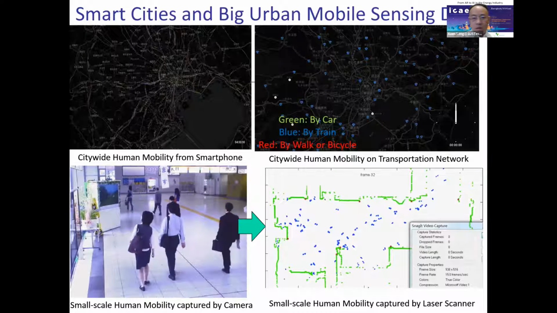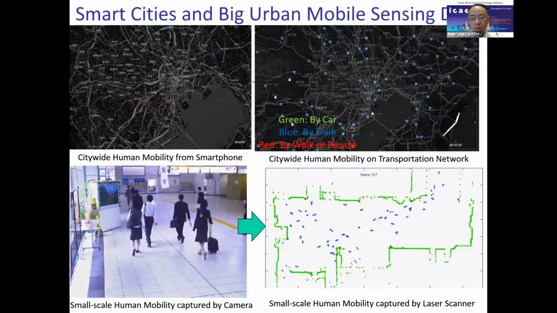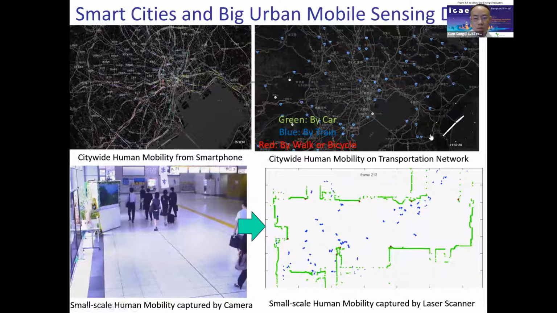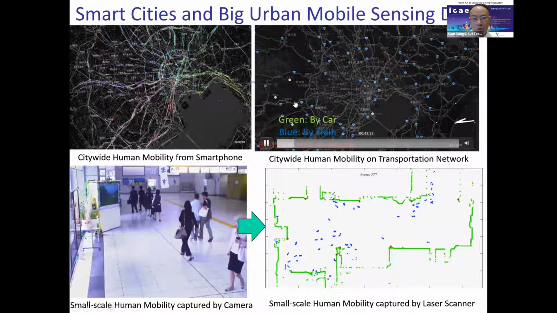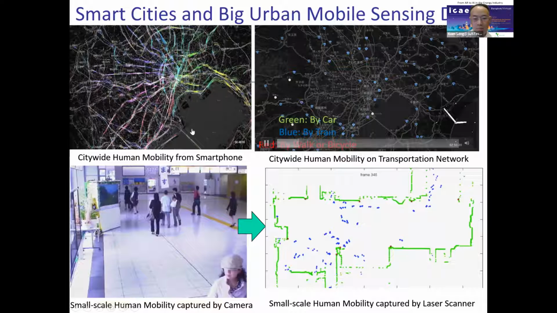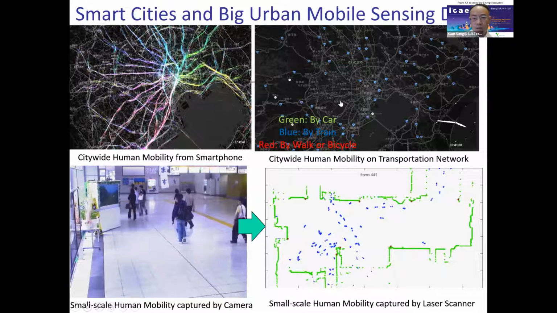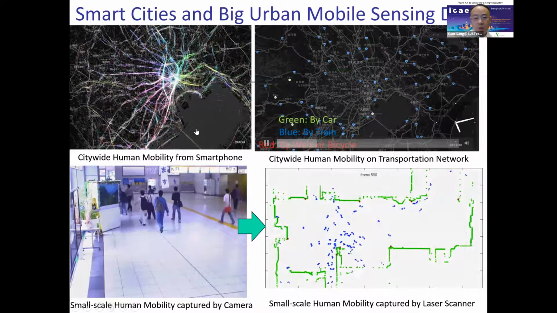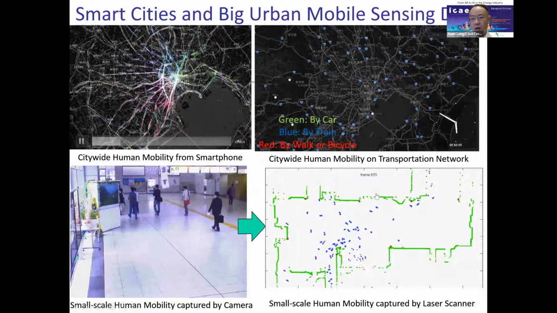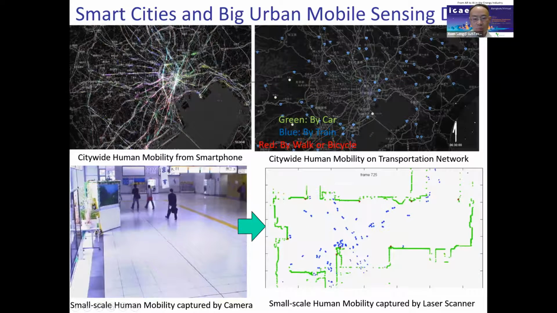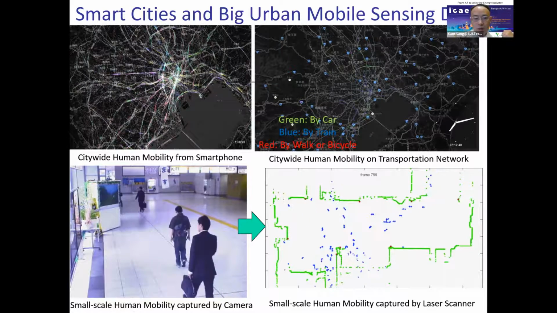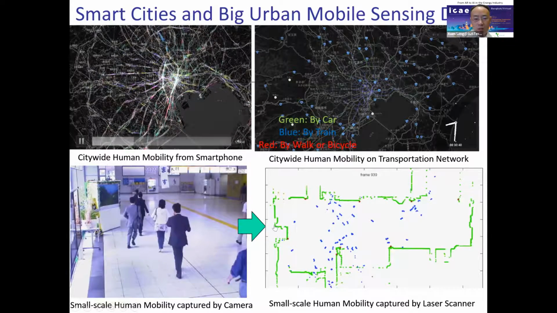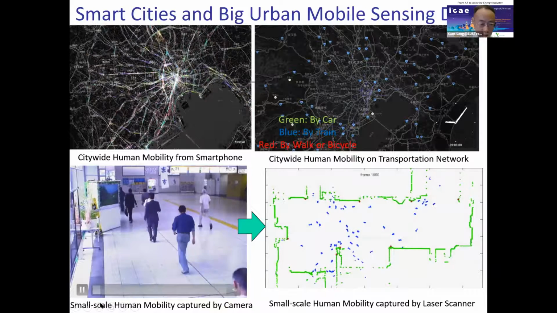As we know, with the rapid development of mobile internet technology, big human mobility and urban sensing data are increasing and produced by various kinds of sensors, such as smartphones, online social network apps, and GPS devices. Obviously, such data can certainly help us perform more effective urban management and create a super smart city.